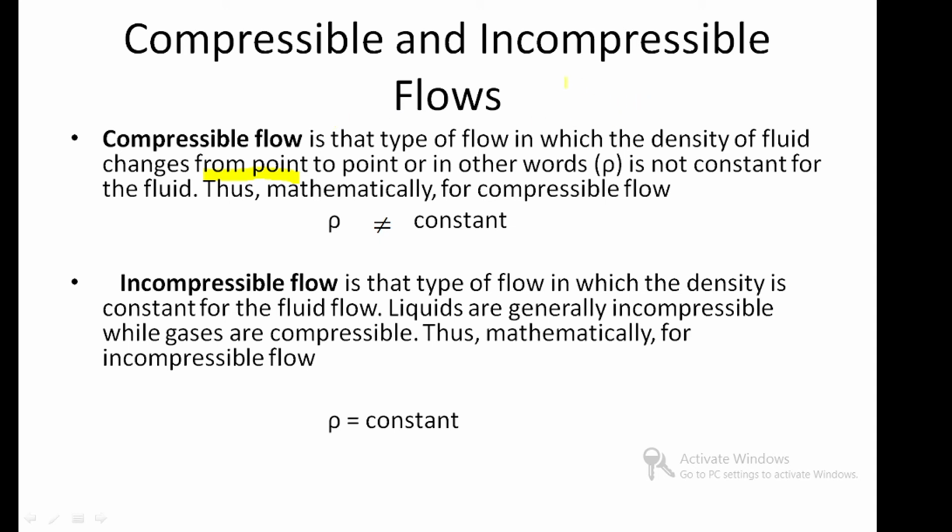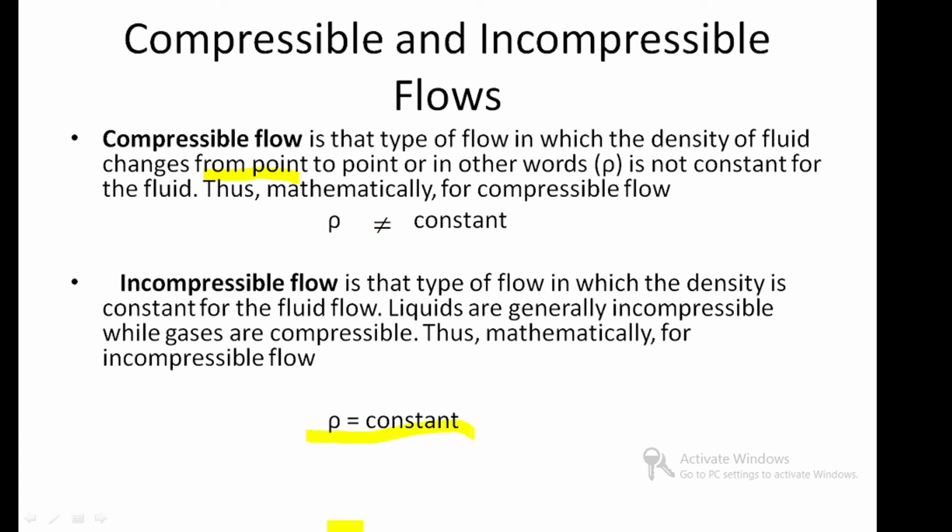Incompressible flow is the type of flow in which the density is constant for the fluid flow. Liquids are generally incompressible while gases are compressible. Mathematically, for incompressible flow, density equals constant.